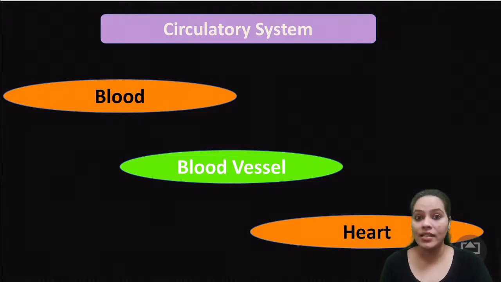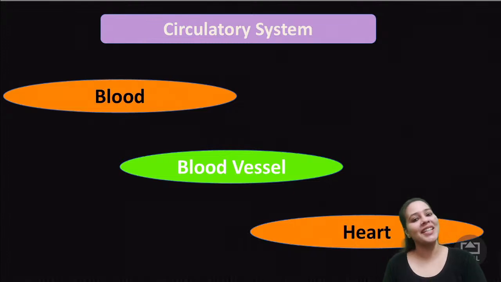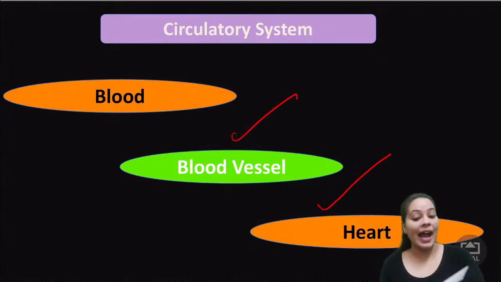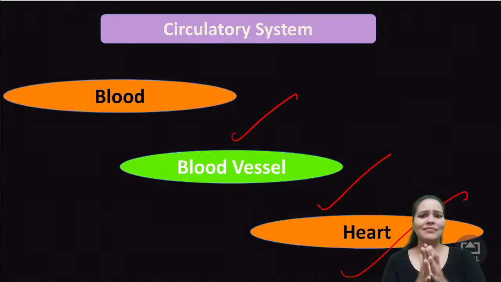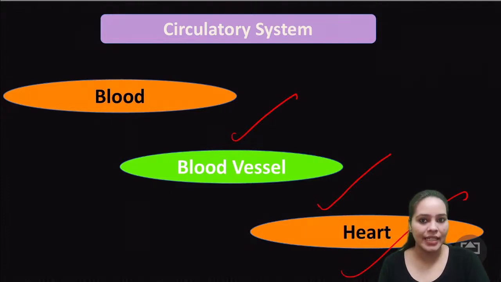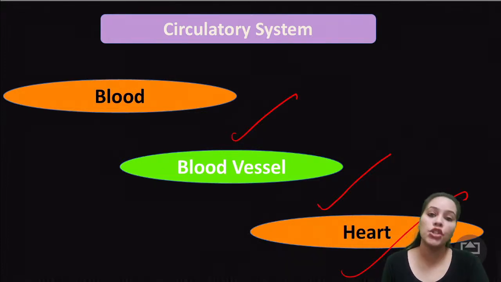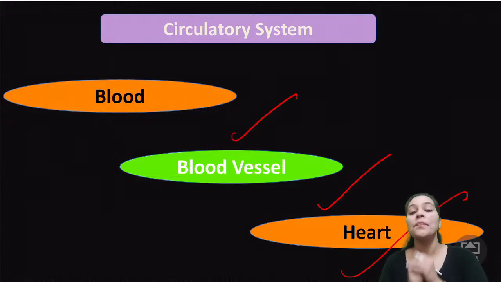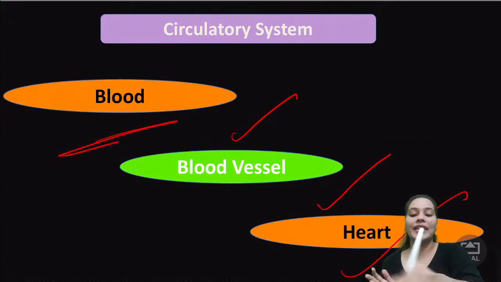Now, what all does the circulatory system consist of? The circulatory system consists of your blood, your blood vessels and obviously the heart. The heart, you all know, its main function is to pump the blood. It relaxes and contracts, right? Then it's all about the blood and the blood vessels. So what are the blood vessels, kids? Blood vessels are your arteries, veins and capillaries. These are like the tubes in which your blood is flowing, and capillaries are the area where exchange of material takes place, kids. Okay, but today we'll start with the part called the blood.